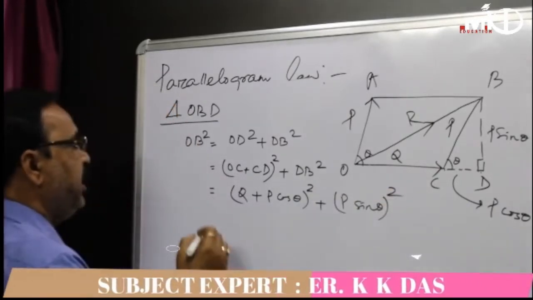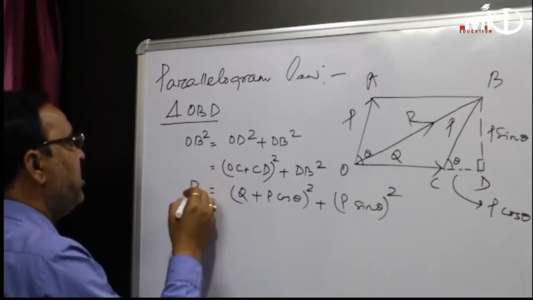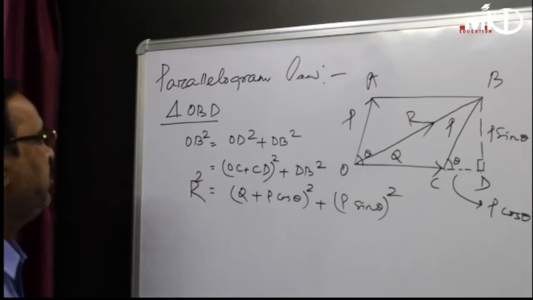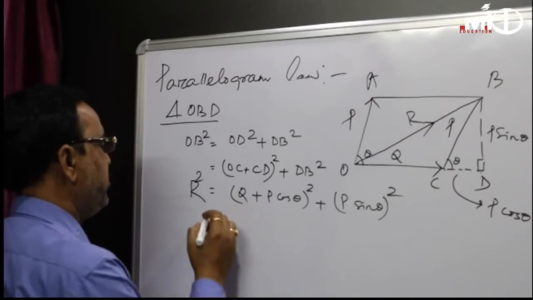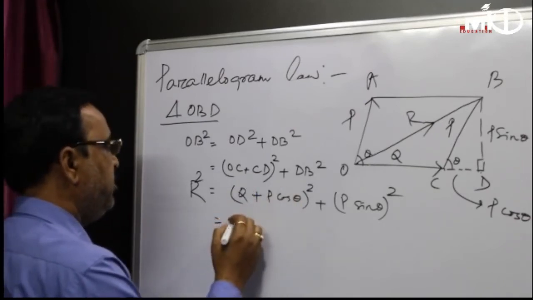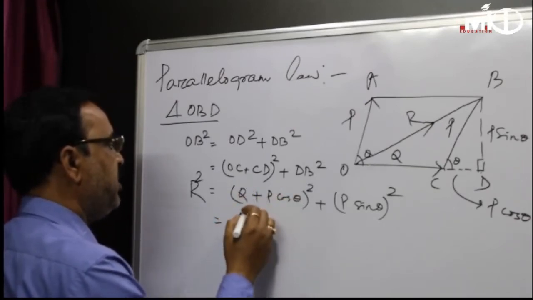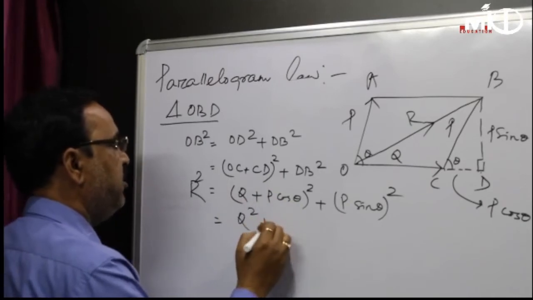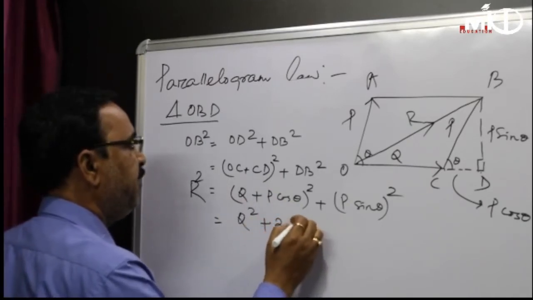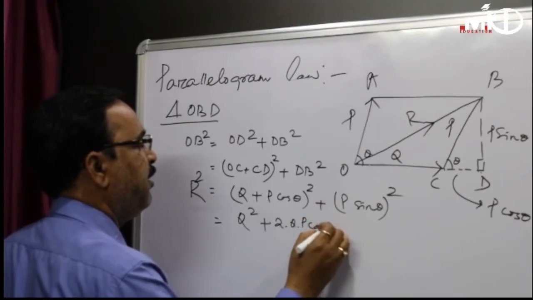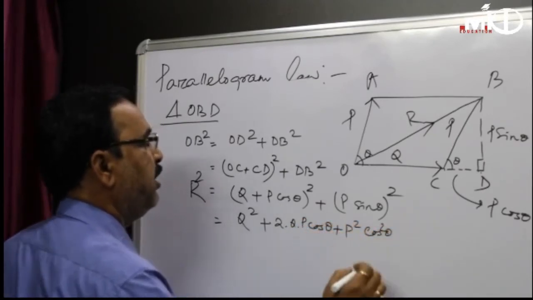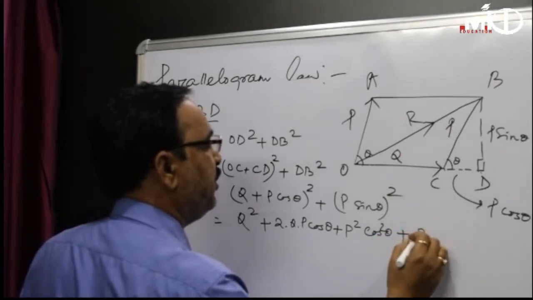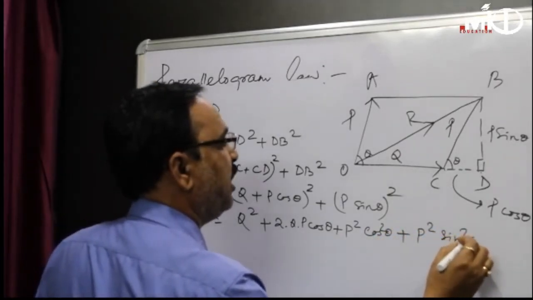Okay. Then OB is nothing but R, so R square equals (Q plus P cos theta) whole square plus P square sin square theta. Open it. (A plus B) whole square: A square means Q square, plus 2AB, plus P square cos square theta plus P square sin square theta.